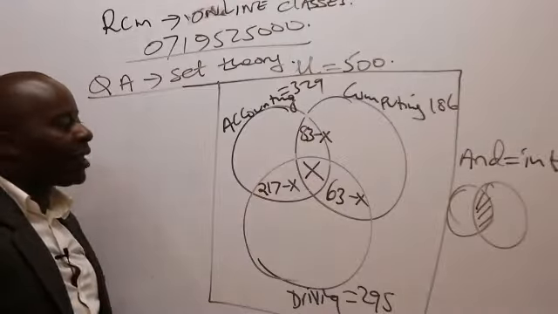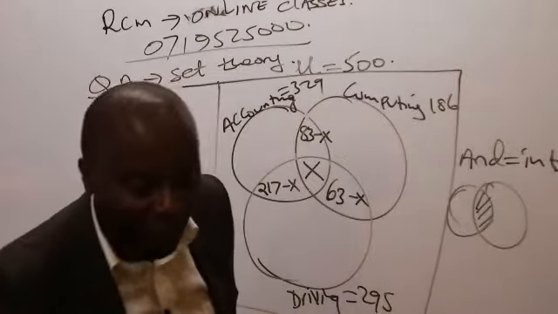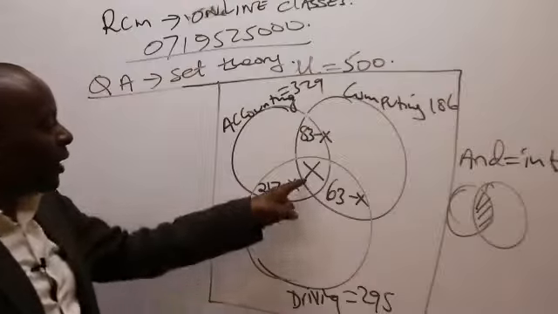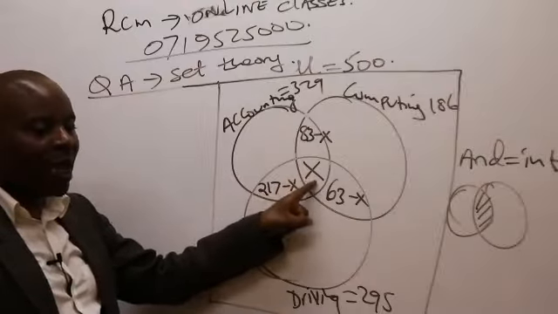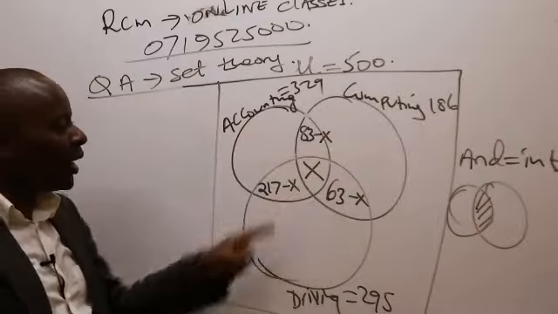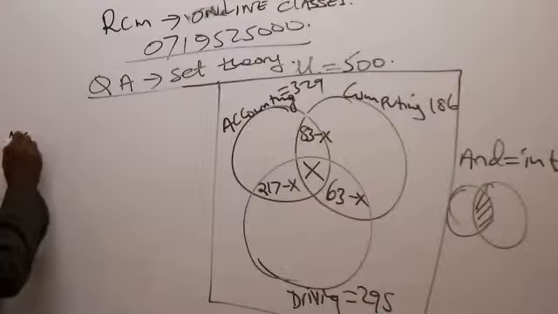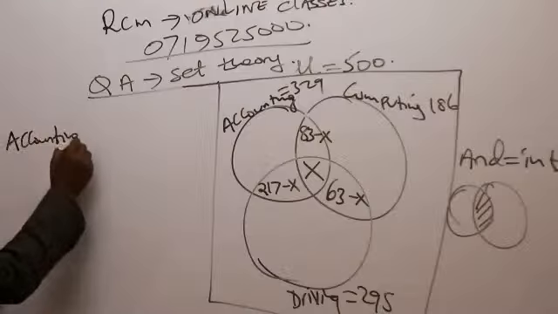Now, once you get these right, ladies and gentlemen, then everything becomes very simple. Whenever they don't give me this X, this bull's eye, I must start looking for accounting alone, computing alone, etc. So we start with accounting alone.